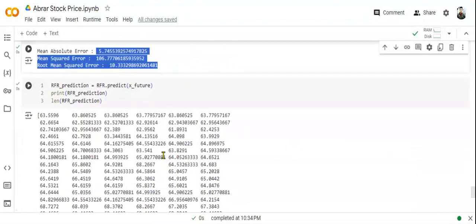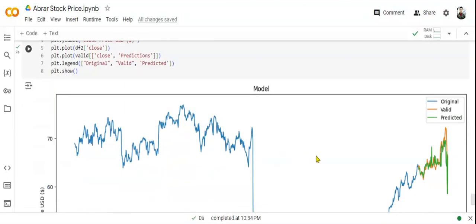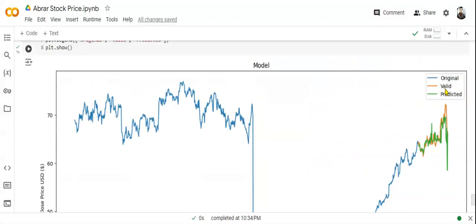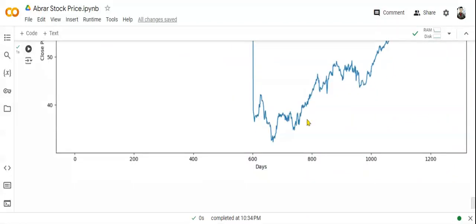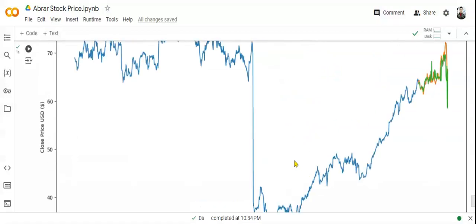We are showing the 100 future days of values. Plotting, we can see the actual and the prediction line are merging with each other quite well, and we can barely see the orange line, but in green at the last it just went down, which may be a different value. So here is our project overall, you can see.